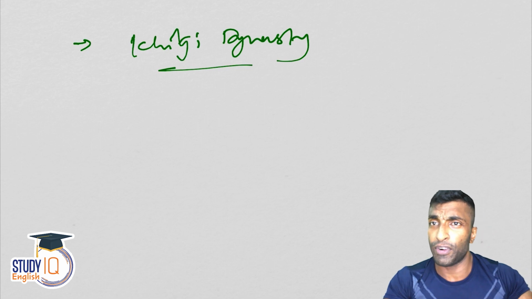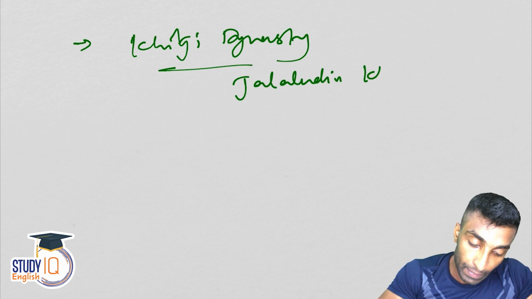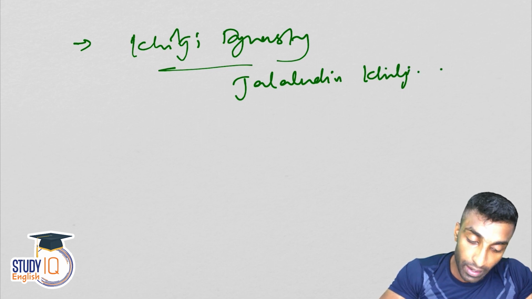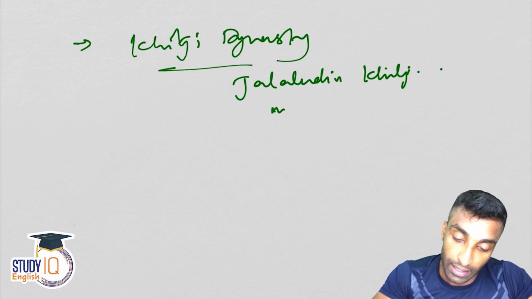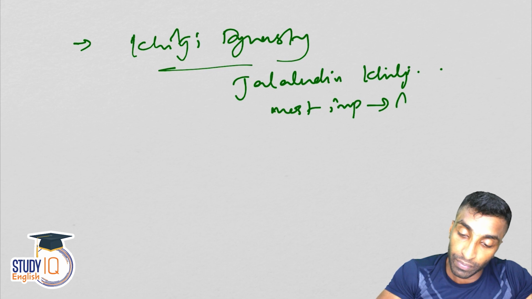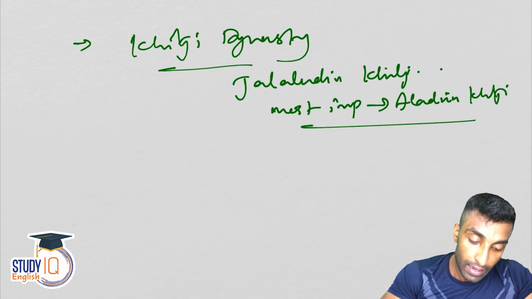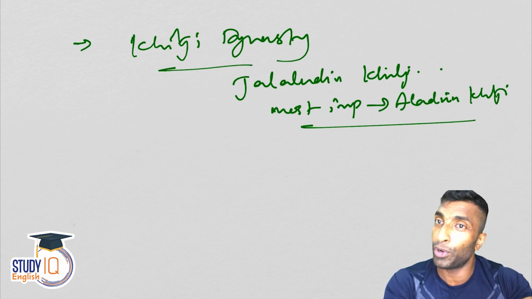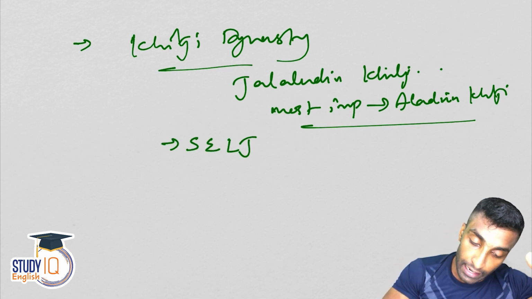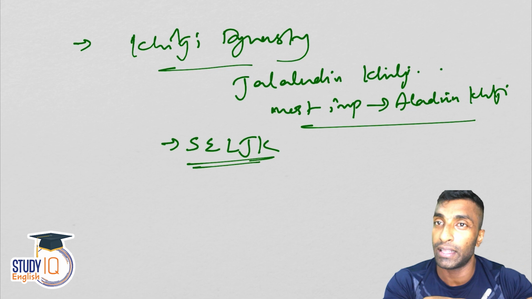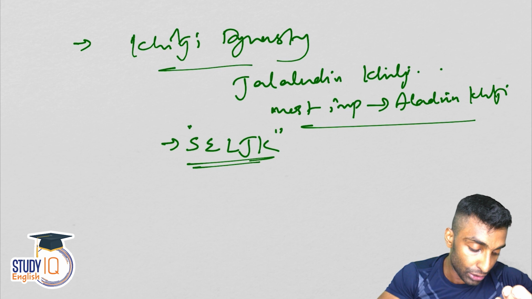So who was the founder? Who established it? Jalaluddin Khilji. But who is the most important ruler in the Khilji dynasty? Alauddin Khilji. Now, the previous style I've told you, Mamluk style. The style developed during this time is known as Seljuk style. Just remember these names: Mamluk style, Seljuk style, etc.